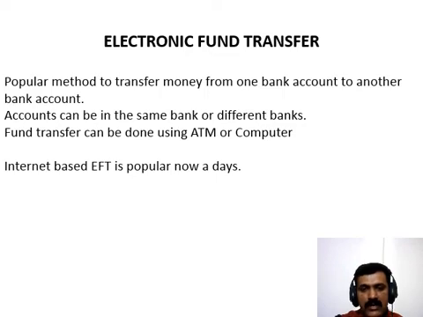In this case, a customer uses the website provided by the bank, logs into the bank's website, and registers another bank account. He or she then places a request to transfer a certain amount to that account. The customer's bank transfers the amount to the other account if it is in the same bank. Otherwise, the transfer request is forwarded to an ACH, that is automated clearing house, to transfer the amount to the other account, and the amount is deducted from the customer's account. Once the amount is transferred to the other account, the customer is notified of the fund transfer by the bank.